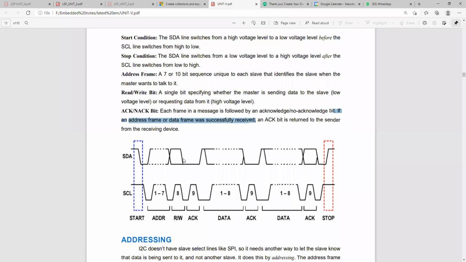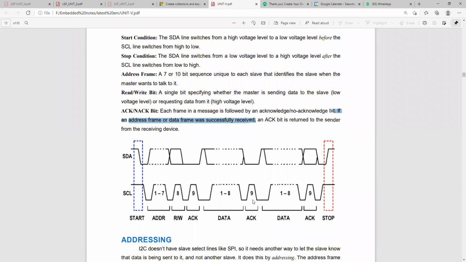This is the process: address, read/write, acknowledgement. After receiving the acknowledgement, the data is transmitted, 1 to 8 bits. After that, it again sends the acknowledgement to confirm whether this data has reached or not.